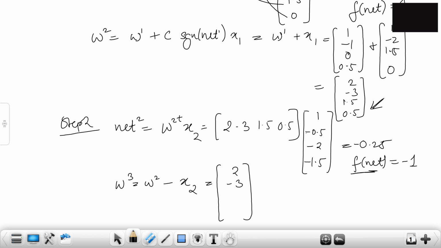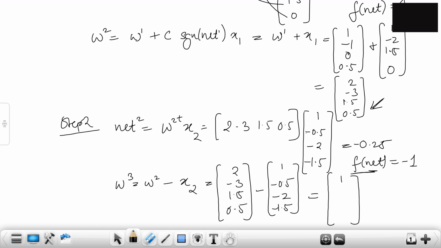What's the weight? 2, minus 3, 1.5, 0.5. Right? Minus of 1, minus 0.5, minus 2, minus 1.5. Okay? After we do this, what we get is 1, minus 2.5, then 3.5, then 2. Is that clear? This is what we get.